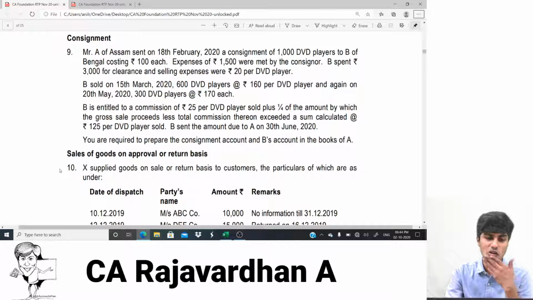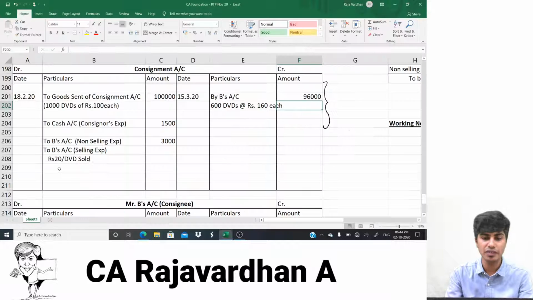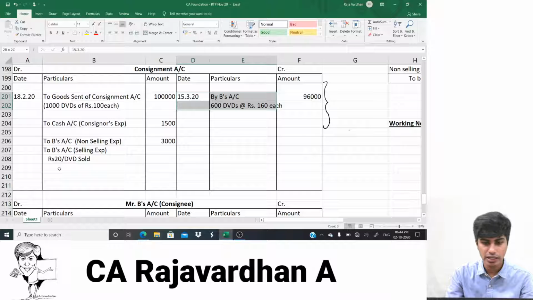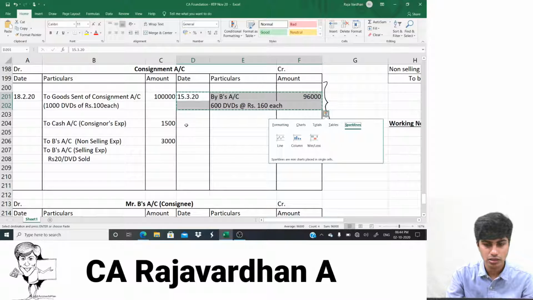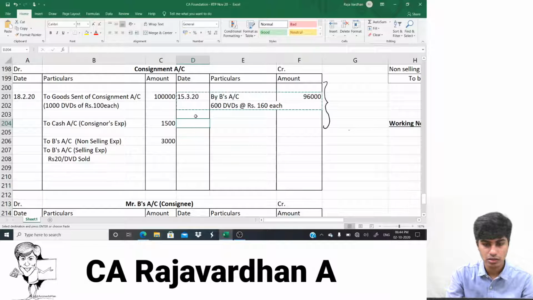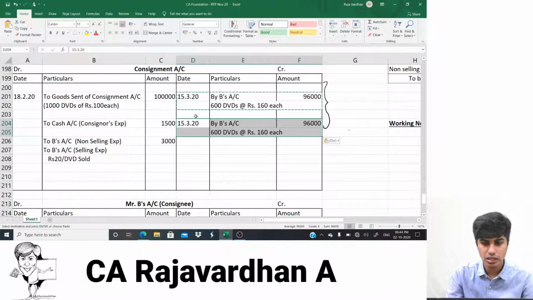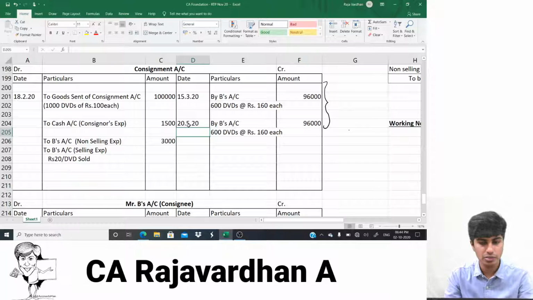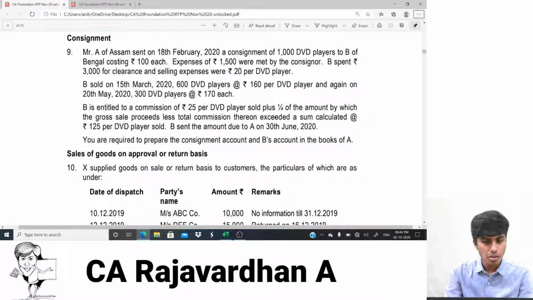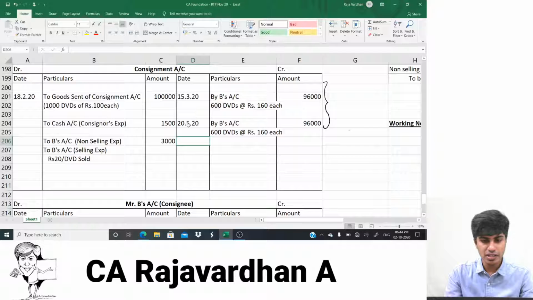Now, the statement doesn't end there. It says, and again on 20th of May, 300 DVD players at rupees 170 each. Okay, I'll copy this entire thing that I've just written, Control C, and paste it here. And once I paste it here, I'll just change it. 20th of May 20. When is this transaction happening? 20th of May 20.